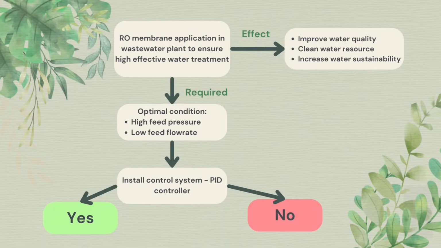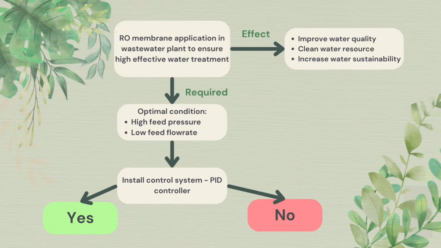The implementation of the RO membrane ensures highly effective water treatment. This means the wastewater plant can efficiently improve the water quality and sustain a clean water source. However, in order for the RO membrane to work, it requires optimal conditions: high feed pressure and low feed flow rate. In order for the wastewater plant to maintain the optimal condition, the proposed control system is required to be implemented.